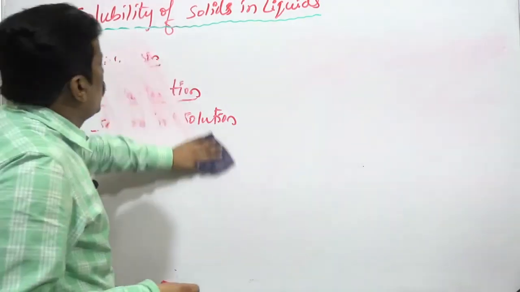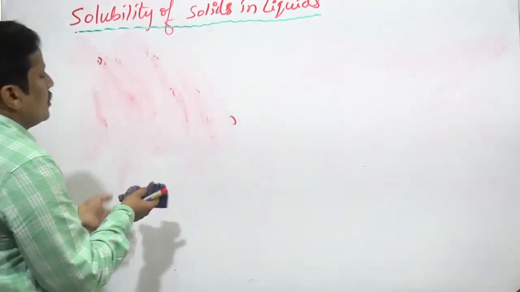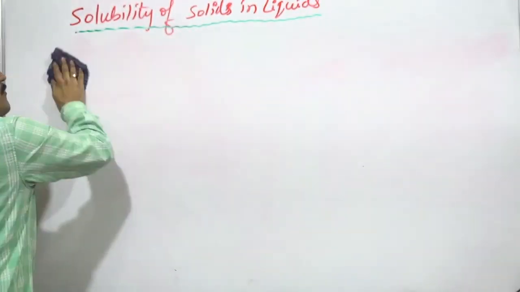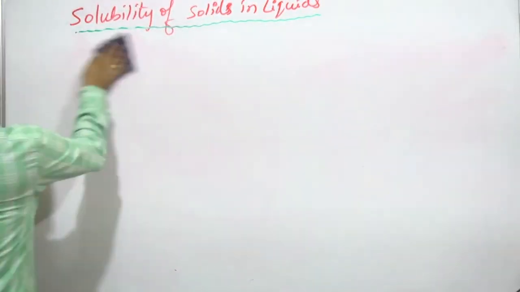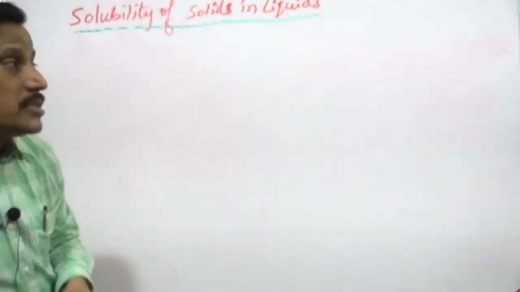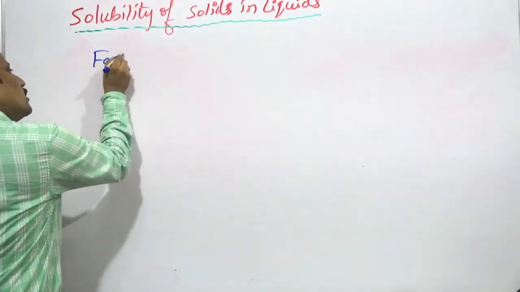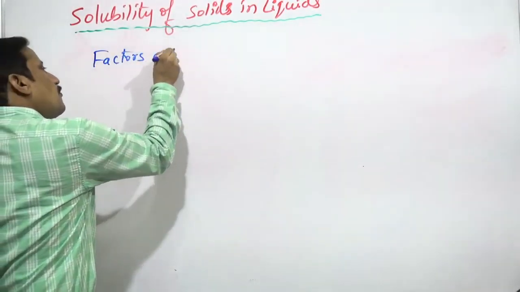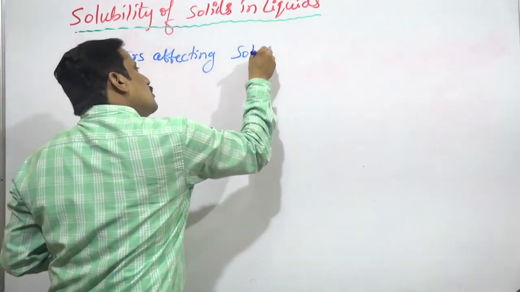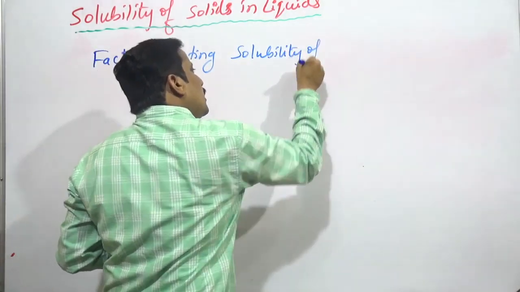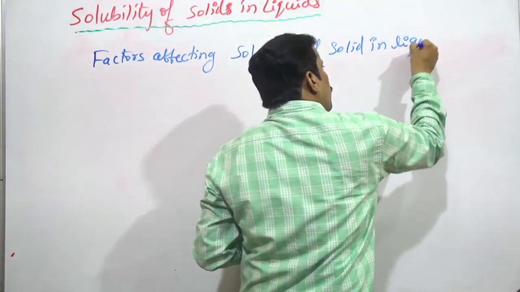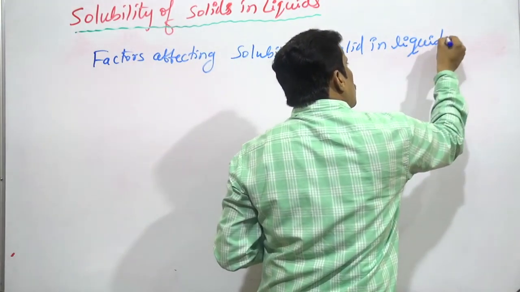Factors affecting the solubility of solids in liquid.